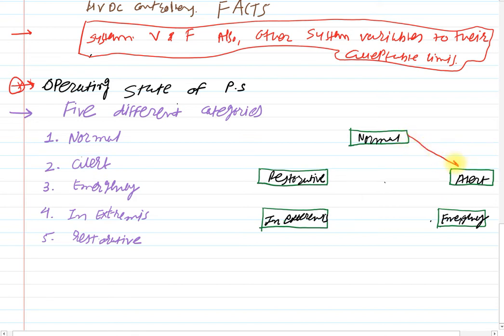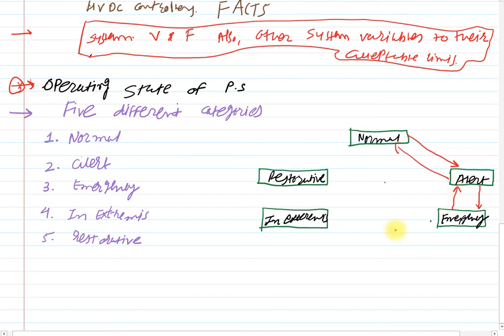normal to alert, also from alert to normal. Clear? Again, we'll discuss how it will transfer. Then alert to emergency, emergency to alert.